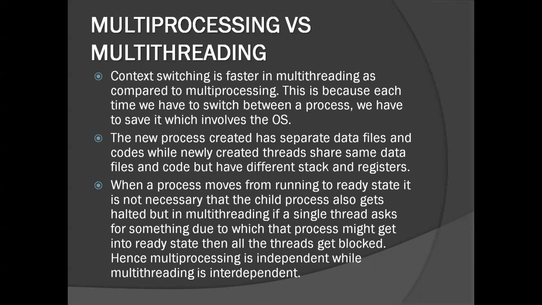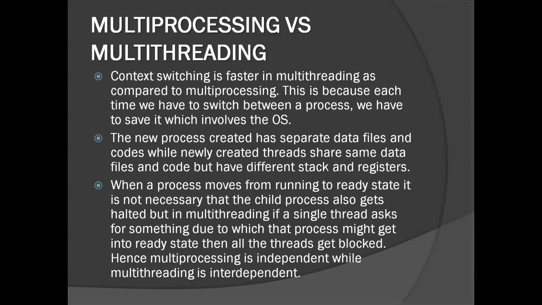But since all of those threads are made by the user, the kernel does not recognize them. It recognizes the whole process as a complete process and not those threads. So it will halt the process as a whole. Due to this, all of those other threads that had been formed also have to be halted. So the whole process has to be halted just because one thread asks for an IO interrupt or a memory access. But that is not the case in multiprocessing.